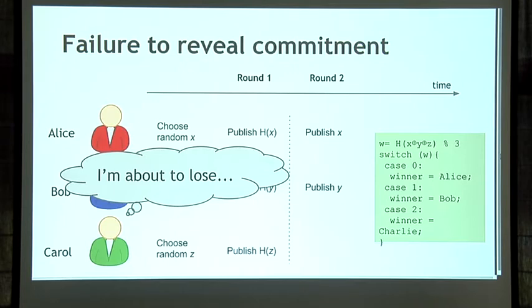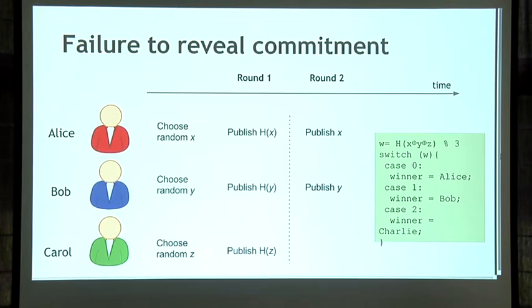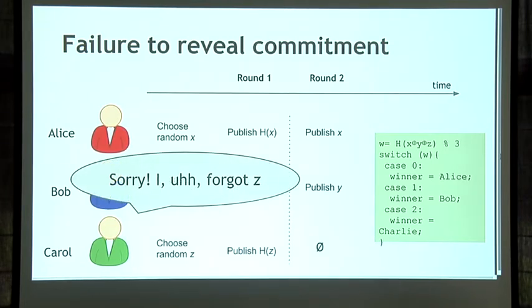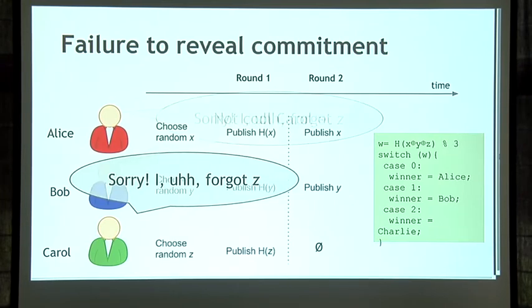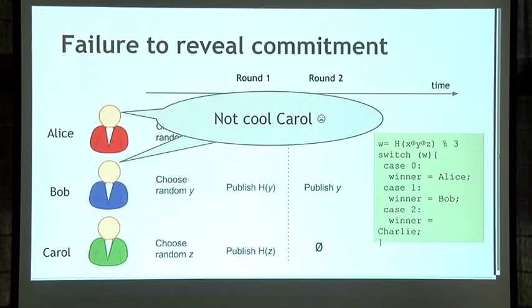So if Carol wants to be malicious here, what she can do is not publish her random number and just say, oh, I'm sorry, I forgot it. Or maybe she can go offline, or for whatever other reason provide some plausible reason why she can't reveal what her random number is. And now it's impossible to run this final script because you don't have one of the inputs. And Alice and Bob can see this and they can say, Carol, that's not cool. You've just wrecked the lottery. You probably did this because you were going to lose. You cheated us. But they don't have any real recourse here.